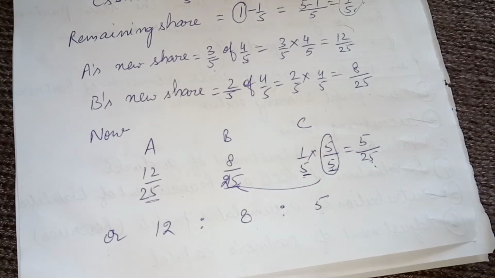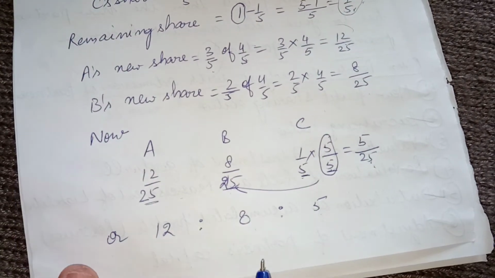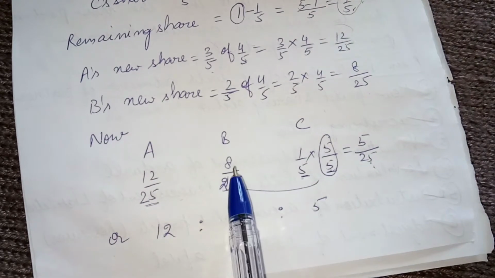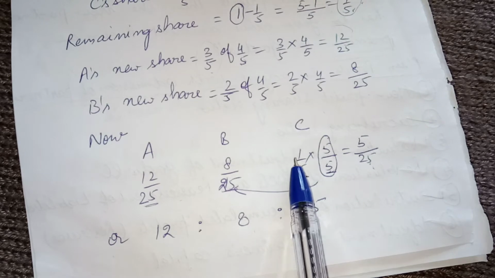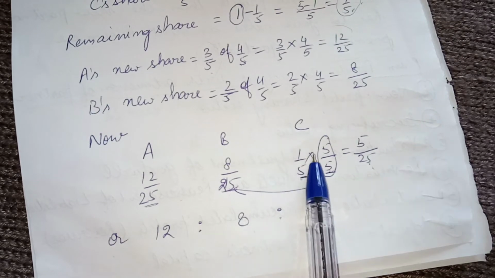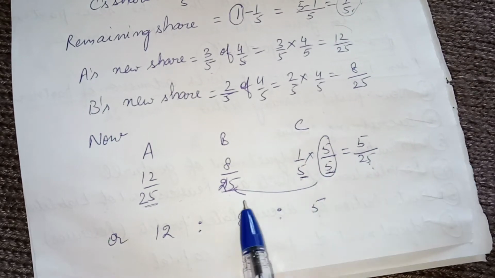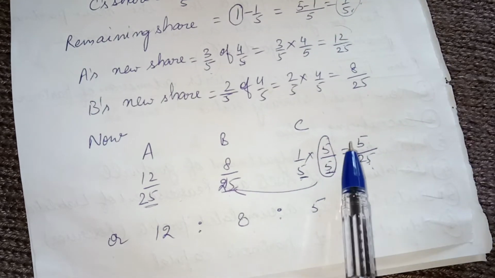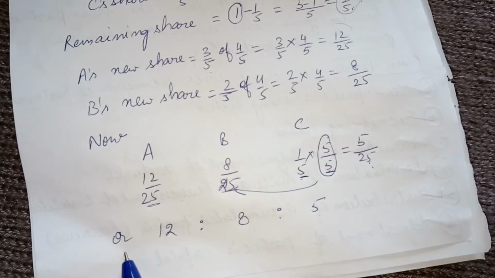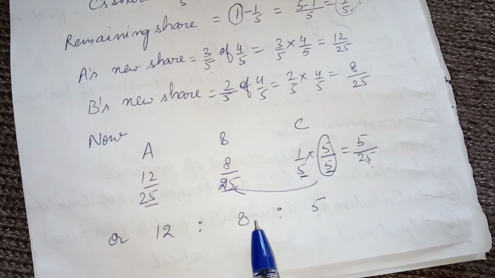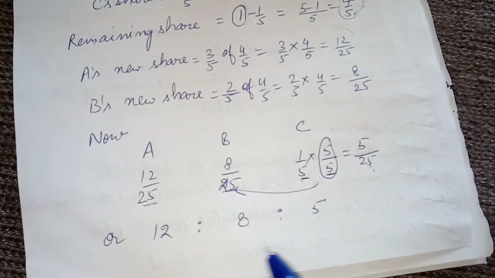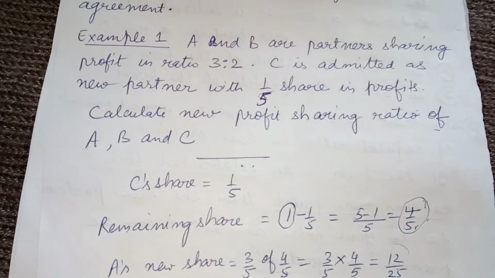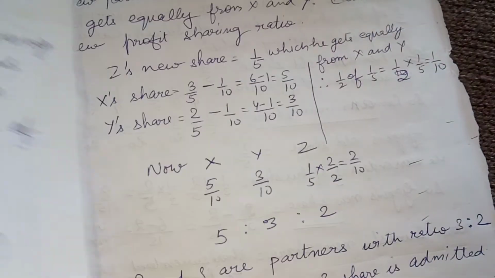Now for the new profit sharing ratio, we will equalize the denominators. A gets 12/25, B gets 8/25 and C gets 1/5. So we have to make it to 25. 5 multiplied by 5 in numerator and denominator, we'll get 5/25. So their new profit sharing ratio will be 12:8:5. So that will be their new profit sharing ratio. It is the first case when we calculate the new profit sharing ratio. Let us see the second case.